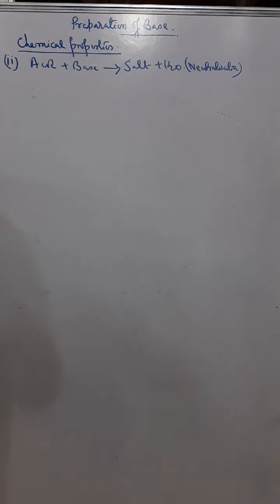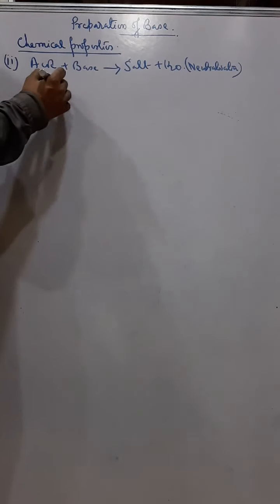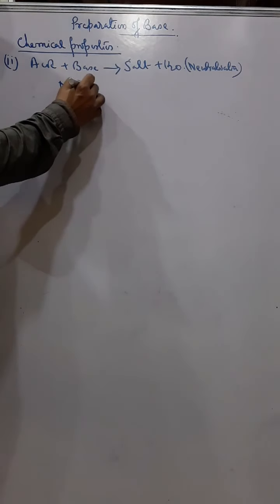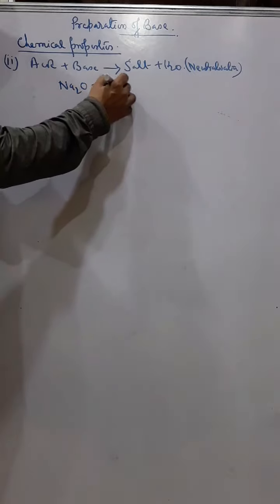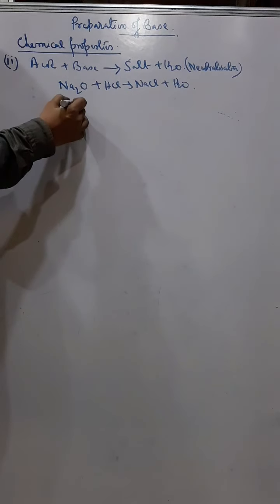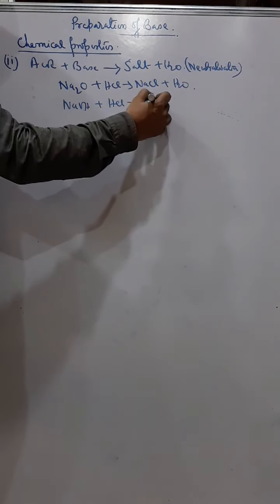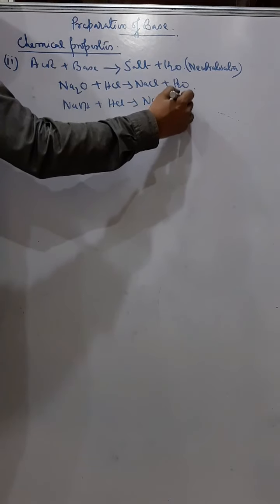Okay, the next property you have already done before in properties of acid also, that is the neutralization reaction. So I am not going into a broad description, but still if you remember, a base plus an acid will give you what? A salt and water. So metallic oxide, even metallic hydroxide, this is also a base and you will get a salt and water.